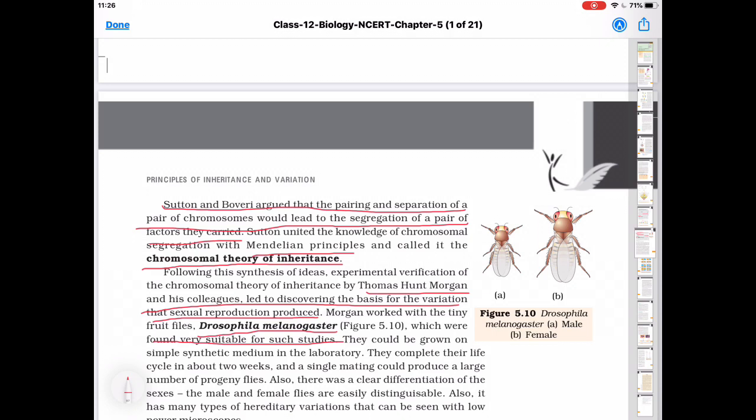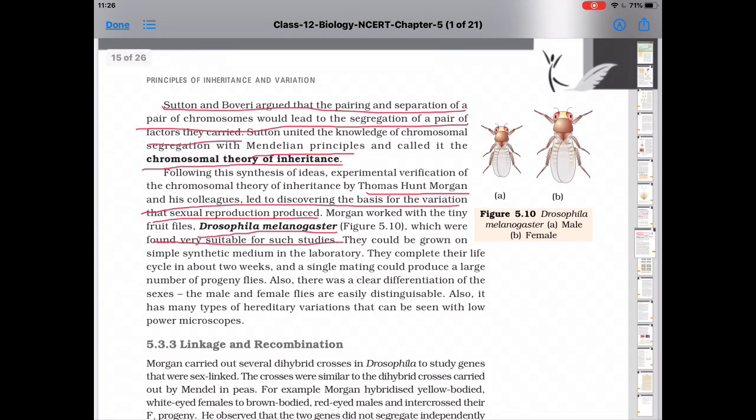The answer is, first, they could be grown on a simple synthetic medium in the laboratory. Second, they complete their life cycle in about 2 weeks, a very short life cycle. Third, in a single mating they produce a large number of progeny flies, so many offspring are produced in a single mating. Next point is, there was a clear differentiation of sexes. The males and females are phenotypically distinct. We can distinguish them.